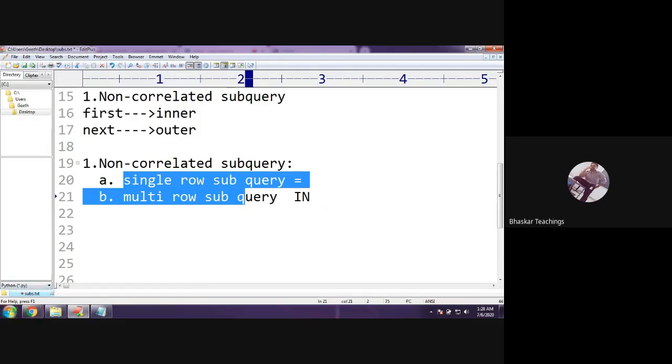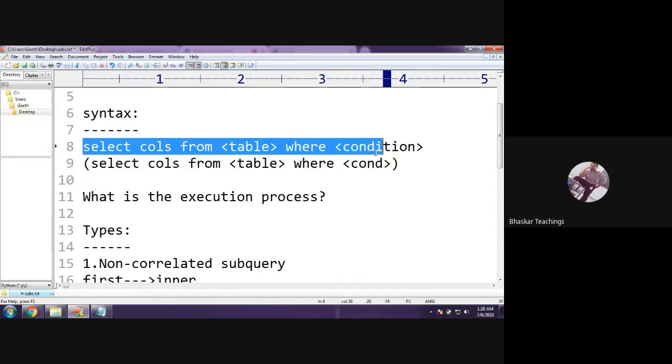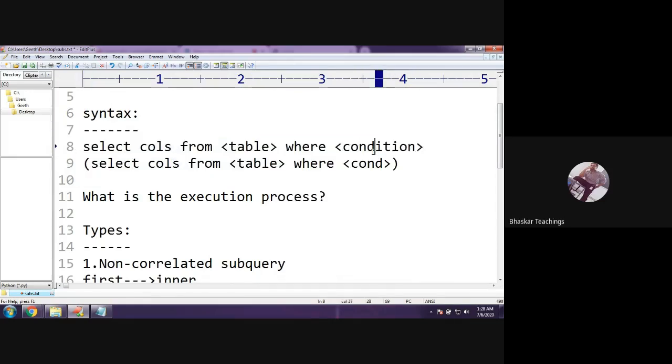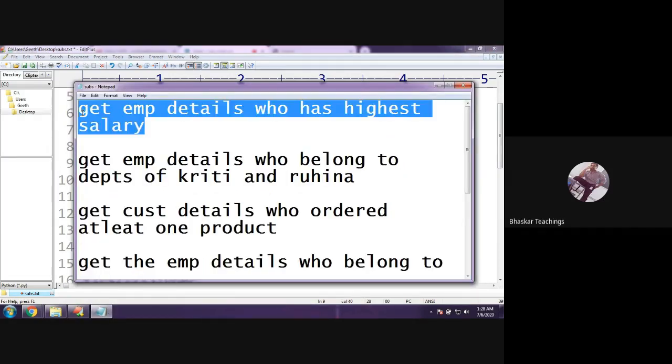So what is a single row subquery? We know the syntax, right? We have seen the syntax. Syntax is: give an outer query, give a condition, and mention the inner query inside parenthesis. So we shall see with an example. Here I have a question: get the employee details who has the highest salary.